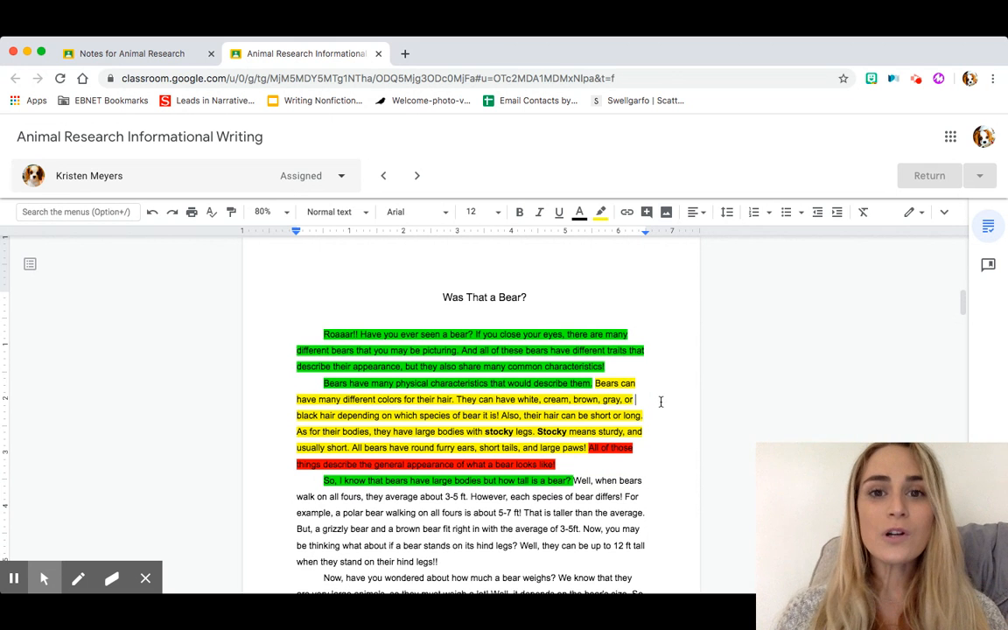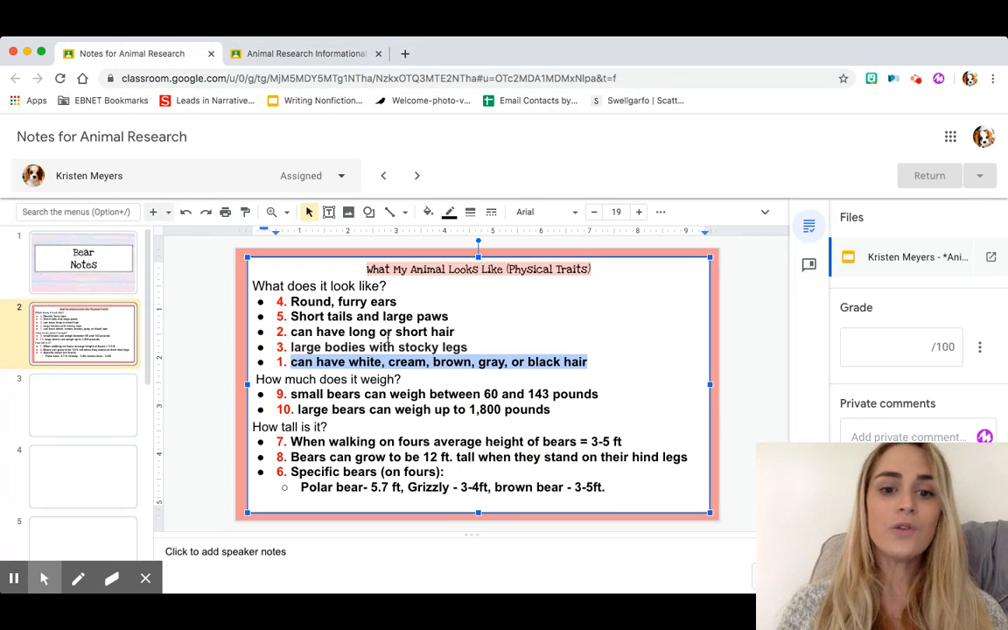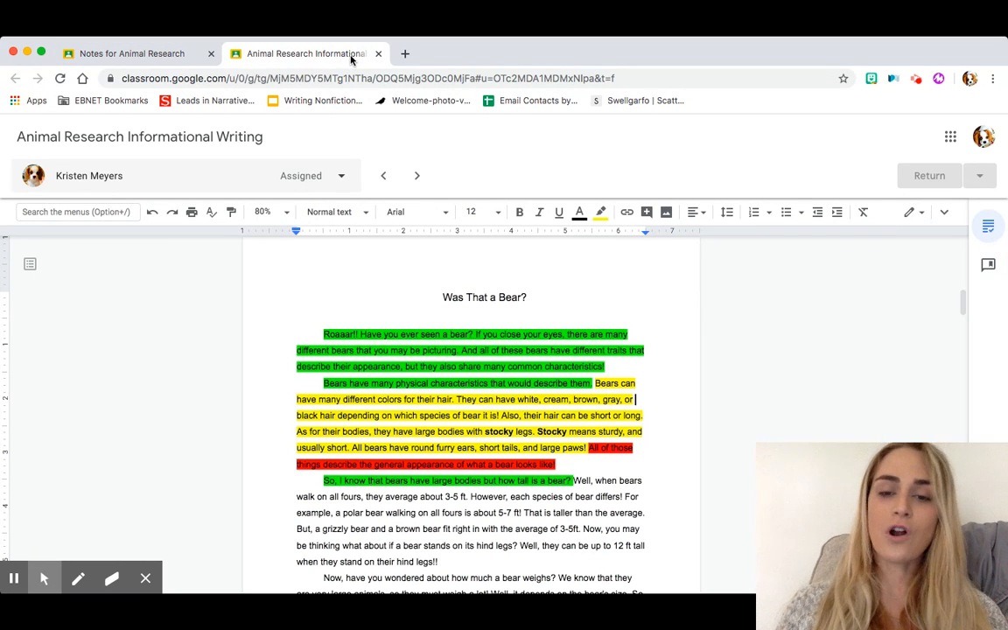So make sure you are doing that. Expand on the information that you have on your note card. You don't want to just write it word for word because it's not going to be as strong as it can be when you expand.